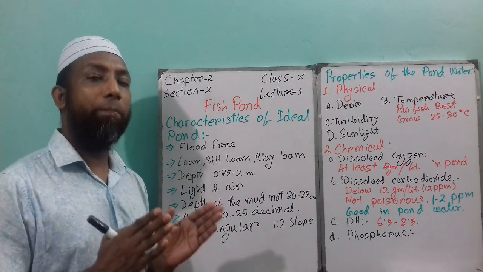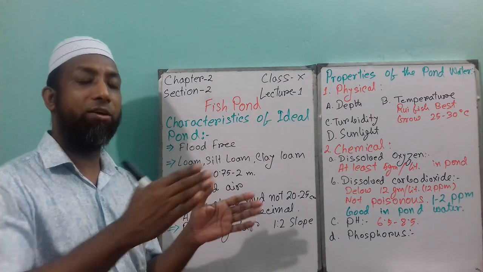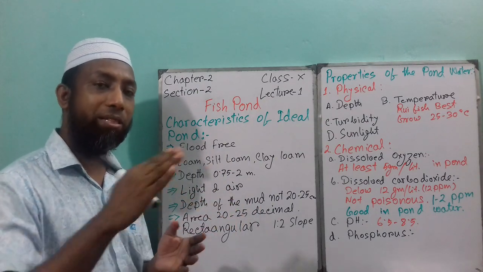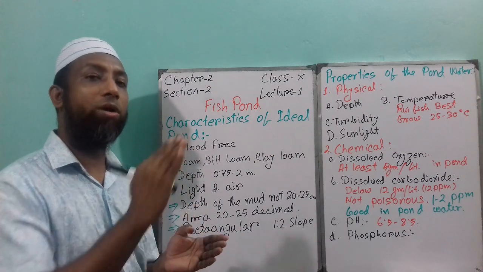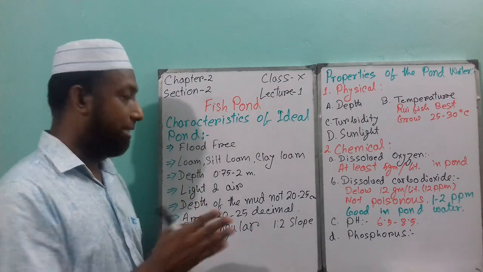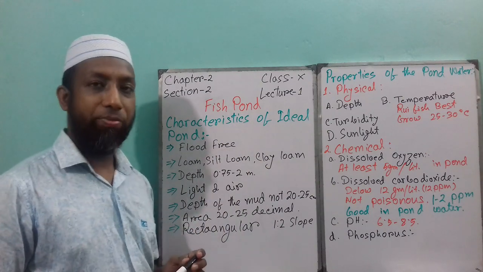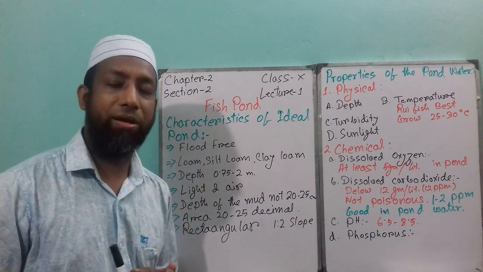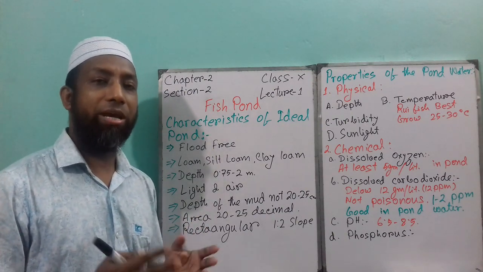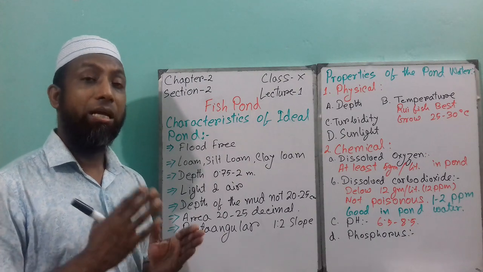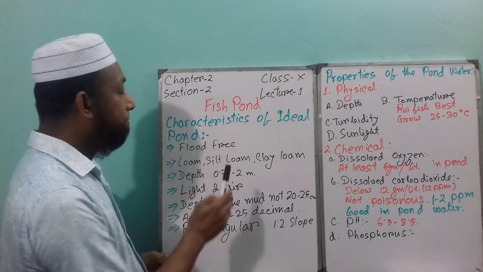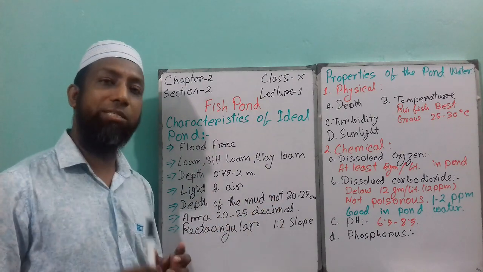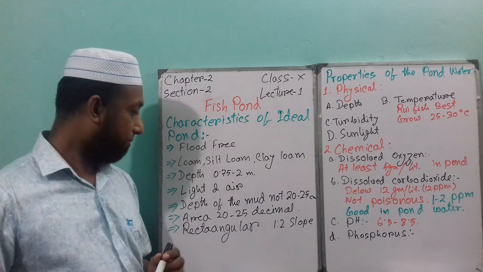That is why you have to make a big bank side of the pond. So when a little rain or any other water comes into the pond, it will not overflow. That is why we need this point, which is flood free. Next point is the soil. You can choose any type of soil to dig a pond for fish culture, but the best or ideal is loamy soil, or silty loam, or clay loam soil, for an ideal pond.